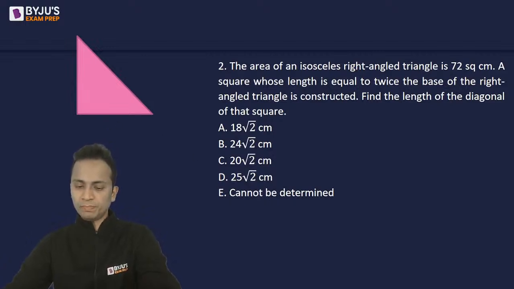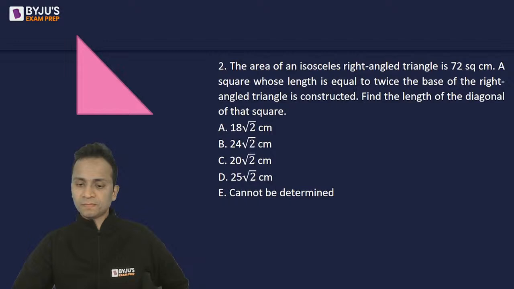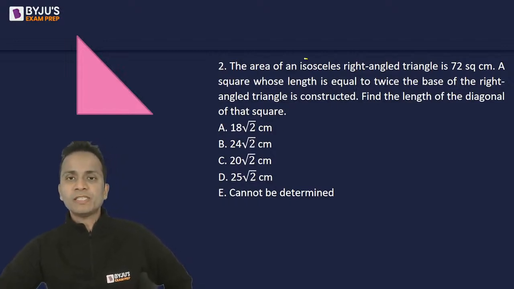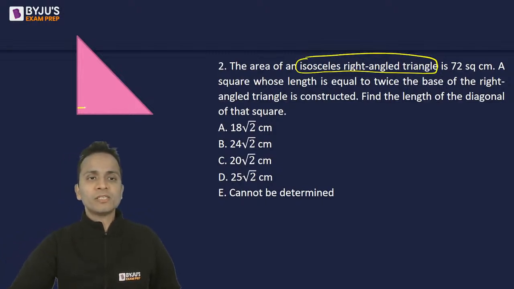All right. So DP has given the first answer, 24 under root 2. Now, anyone else who would like to give an answer? First of all, we can see that it is a right isosceles triangle that is given to you, an isosceles triangle which is also a right angled triangle. So you can consider this triangle that I have drawn a right angled triangle.